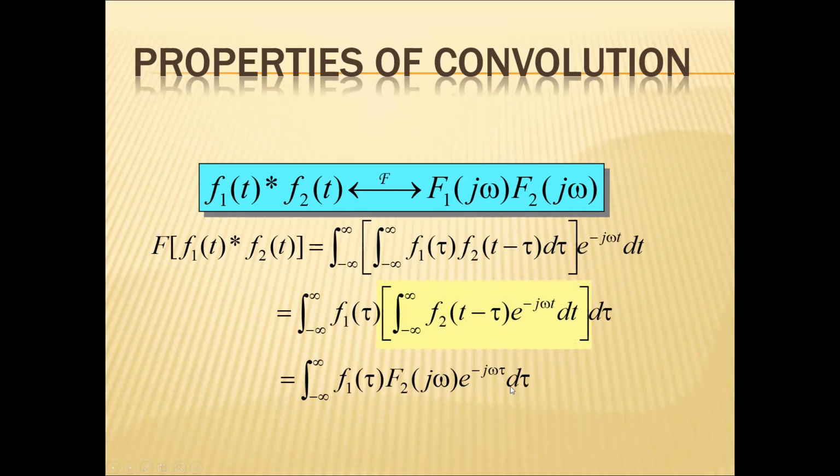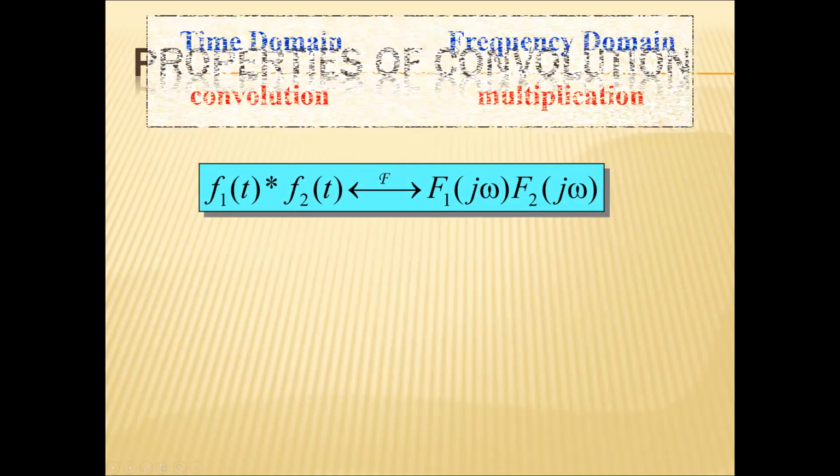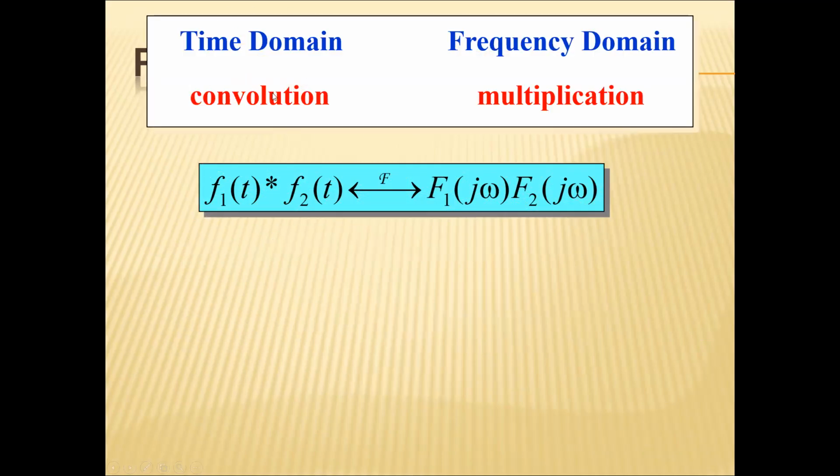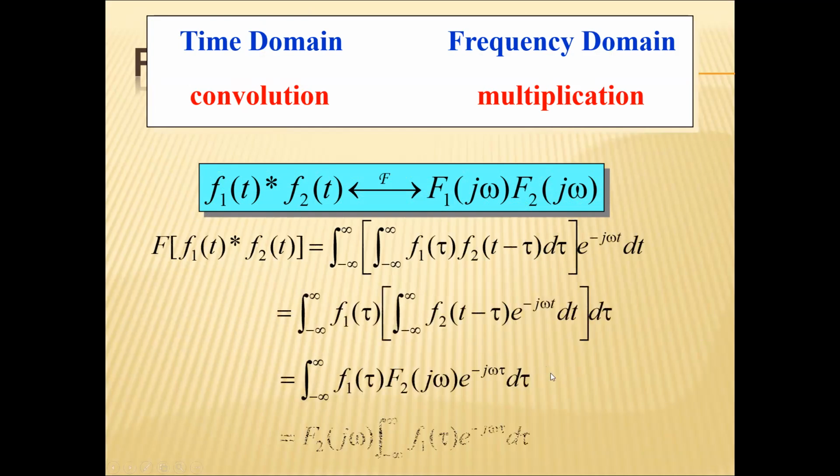So if you write it like that, I can take F2(jω) as a common factor. So the integral from minus infinity to infinity of f1(τ) e^(−jωτ) dτ can be written as F1(ω). So this can be written as F1(ω) into F2(ω). So here, convolution in the time domain gives you multiplication in the frequency domain. So that is one.